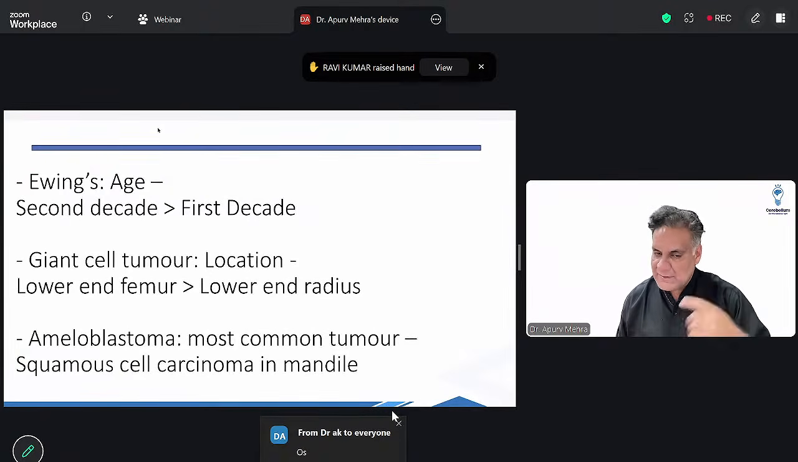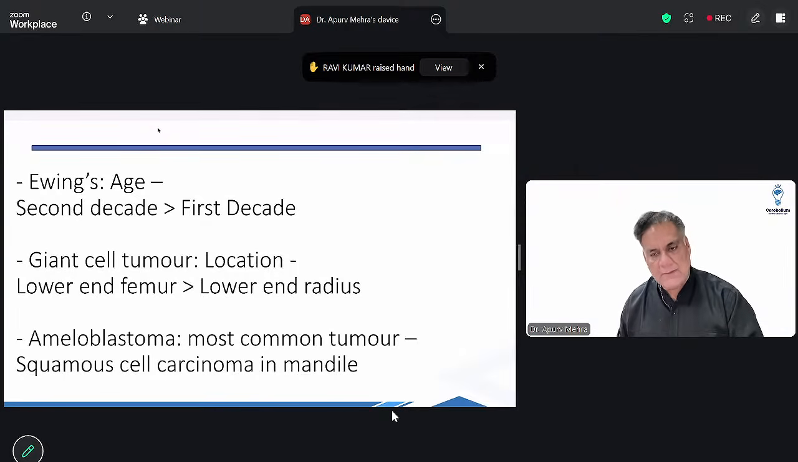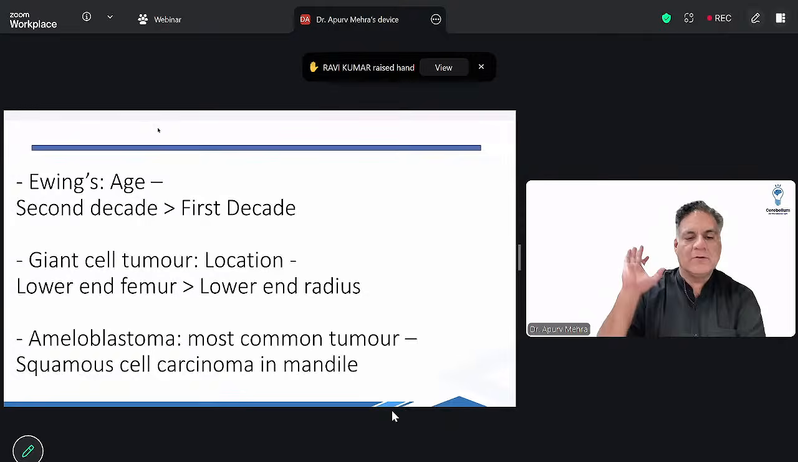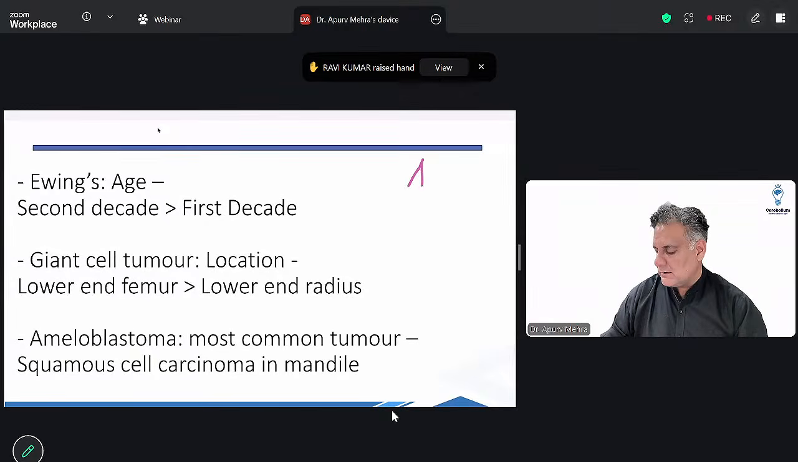Giant cell tumor, again second love triangle, right. Lower end radius, right. GCT is still proved otherwise, but the most common location is lower end femur. So lower end radius को GCT पसंद है, but GCT की most common location lower end femur है, right. Third, ameloblastoma का most common location is mandible, but mandible का most common tumor is squamous cell carcinoma. All right, so these are three love triangles that you must remember.